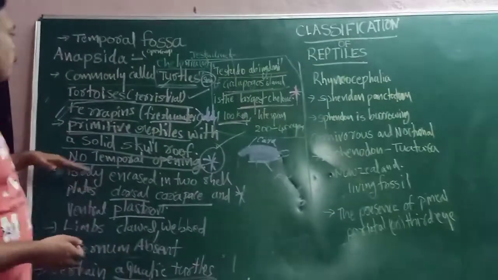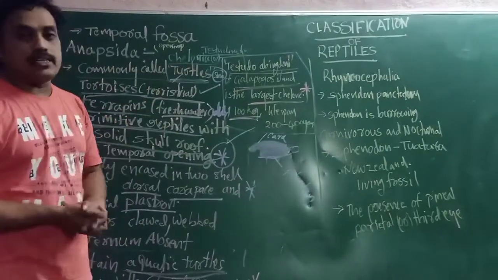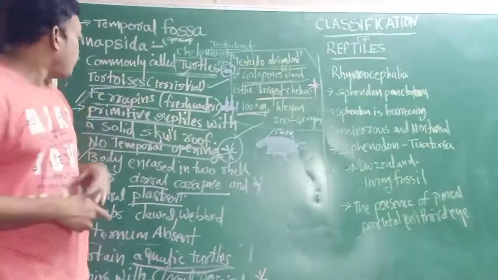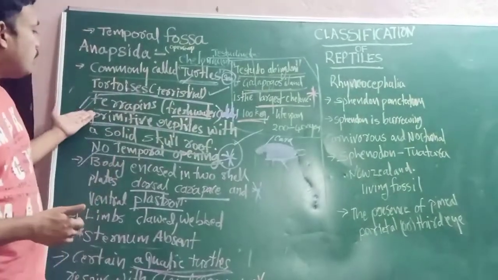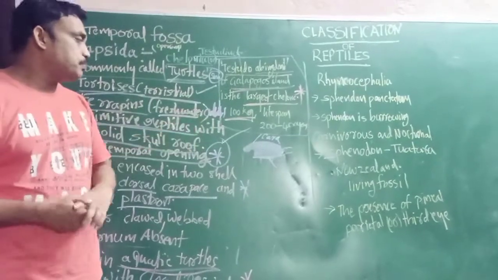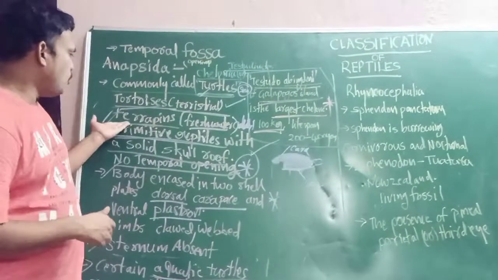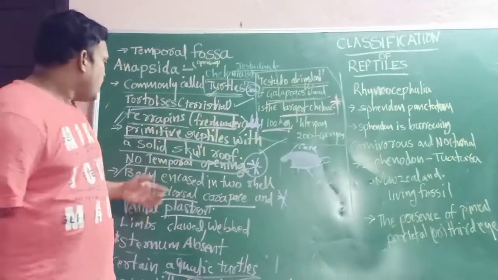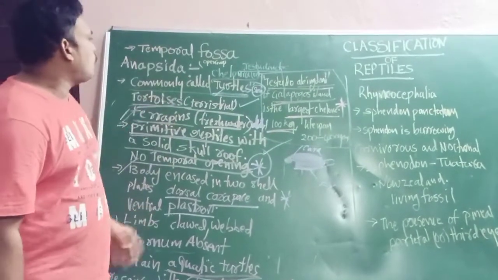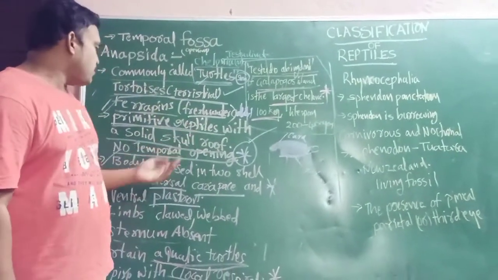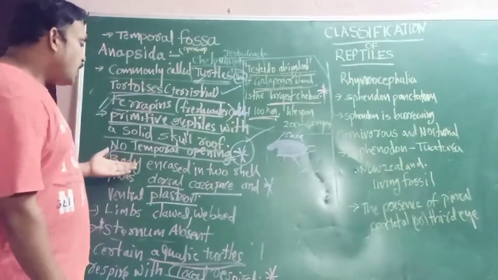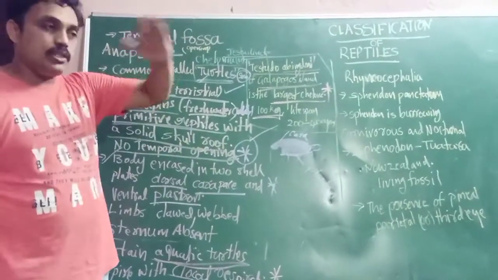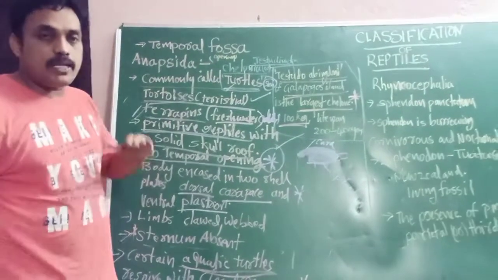Especially for Chelonia, commonly called tortoise: tortoises live in the ocean or sea water, tortoises live on land, which are terrestrial, and terrapins live in fresh water, which are edible, eatable. Also, Chelonians are primitive reptiles with a solid skull roof, no temporal openings, and a body enclosed with a dorsal shell plate, which we call the carapace.